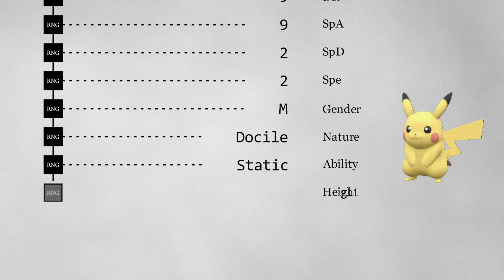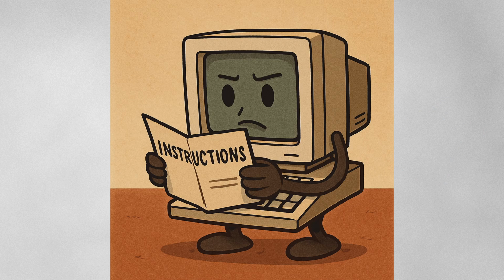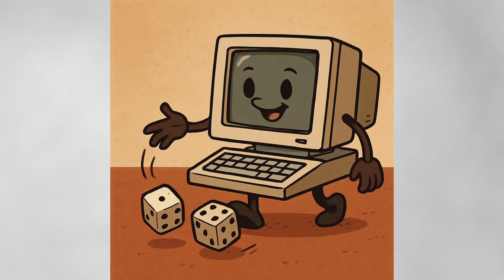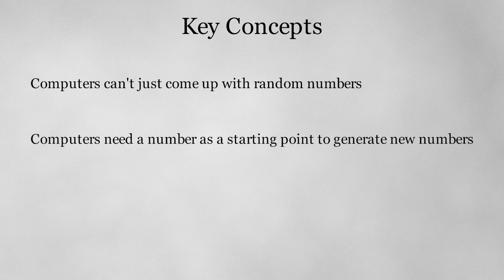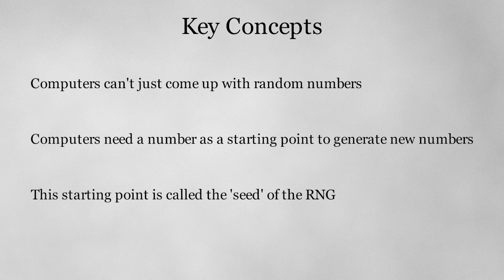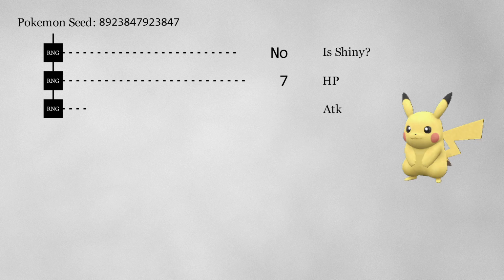The game assigns a random number to each of these categories. But computers can't just think of a random number like a human can. If I ask a computer to give me a random number between 1 and 12, it can't just roll a pair of dice. Computers need a number as a starting point to generate random numbers. We will call the starting number the seed of the random number generator. So the starting number for generating Pokemon is what we call the Pokemon seed. This number is what we feed into the RNG to create the attributes that you see on the right.